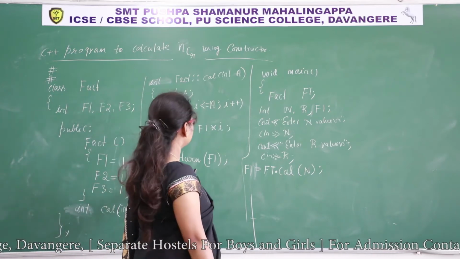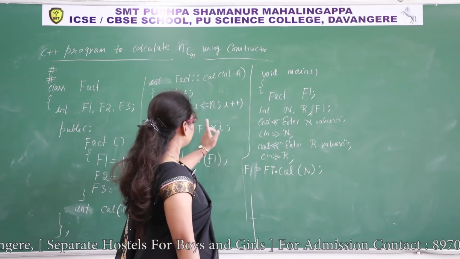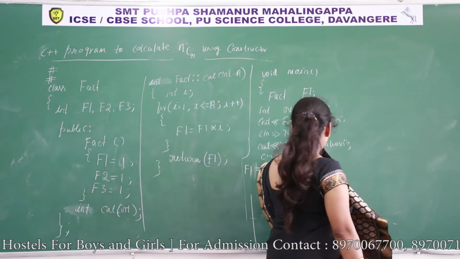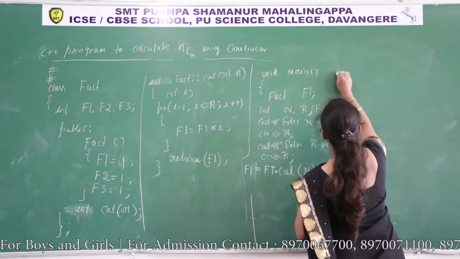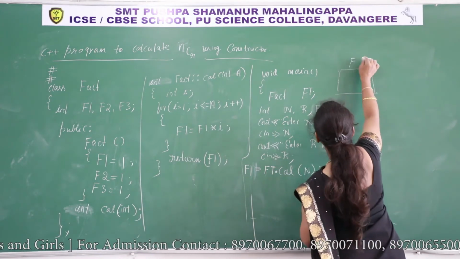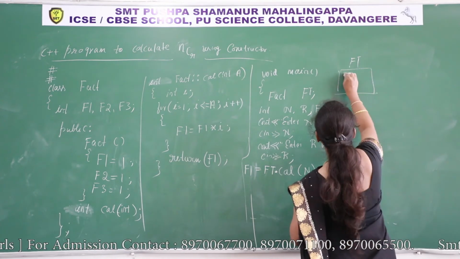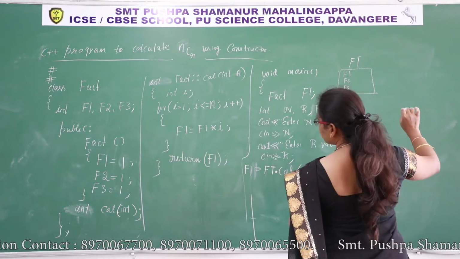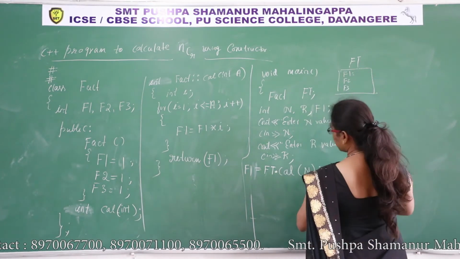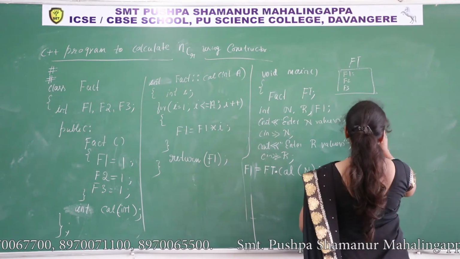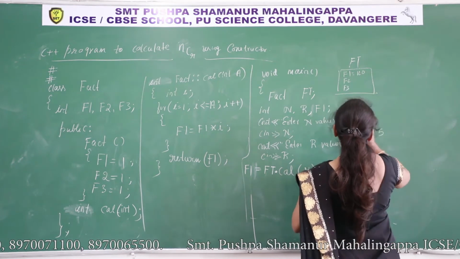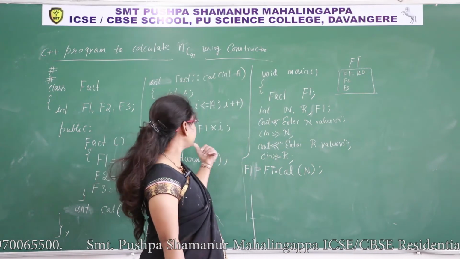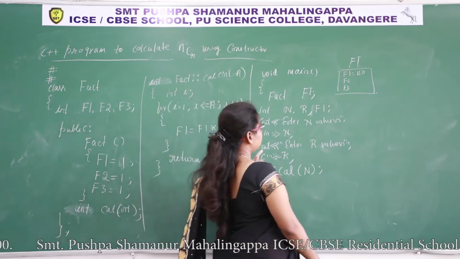Now, so when we call this function, which value will be written? N factorial will be written. So whenever we create object, there is a memory, no? For ft, there is a memory. What are the data members? F1, F2 and F3. Right now, what is the value of F1? So what is the factorial of n? If n is 5, factorial of n is 120. F1 is 120. That 120 will be written here. This F1 is different from this F1. So this is local variable, local to this function.